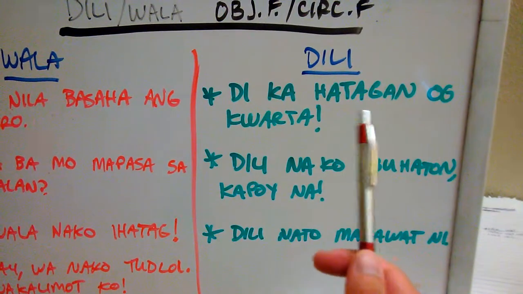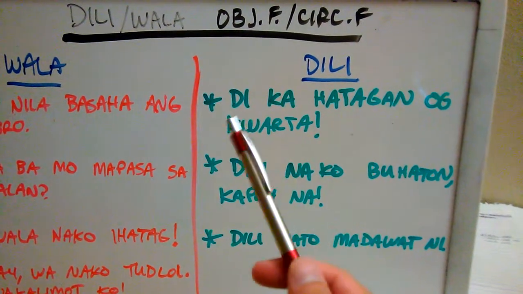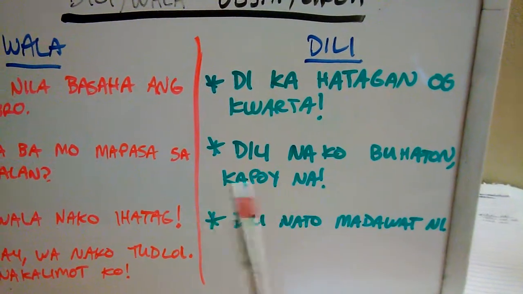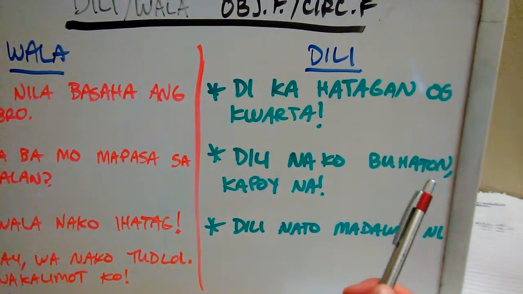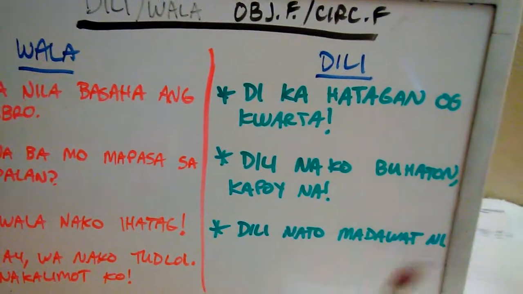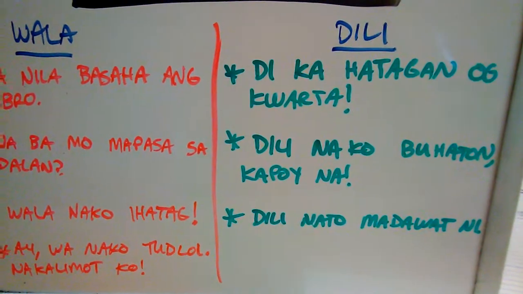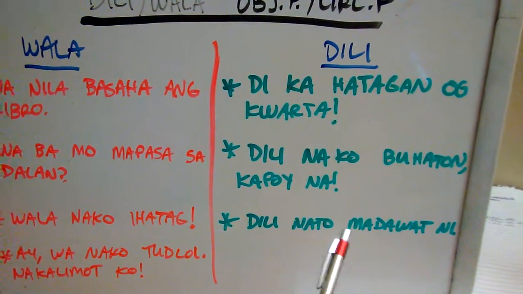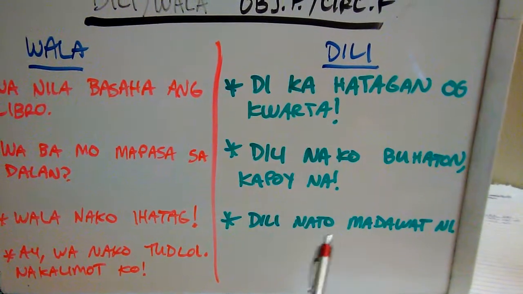Look at hatag. Hatag is conjugated with the an affix because di can take it. Dili can take it, right? Dili and an. The next sentence, we have "dili na ko buhaton, kapoy na," right? I'm not gonna do it. I'm tired, man. On endings with dili can take the on endings, okay? And then last sentence we have "dili nato madawat ni," okay? We can't accept this. We cannot accept this. Ma, again, that ma prefix with dili is abilitative, right? Dili can take that ma prefix.